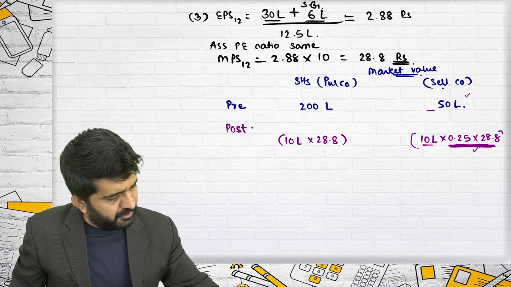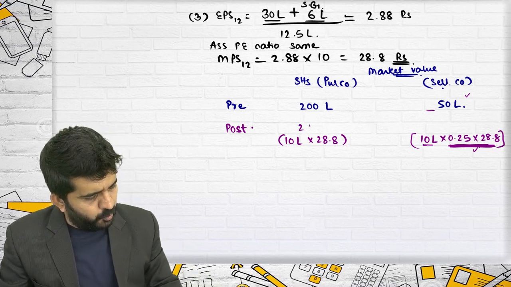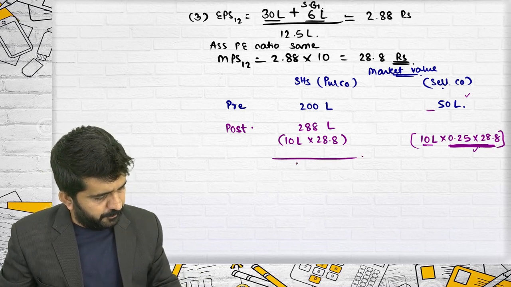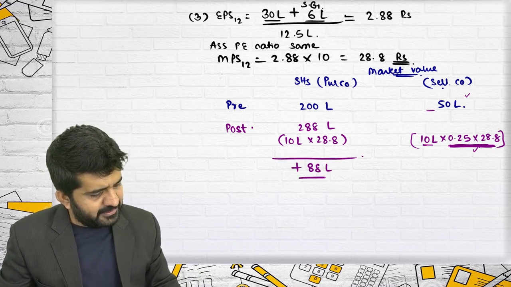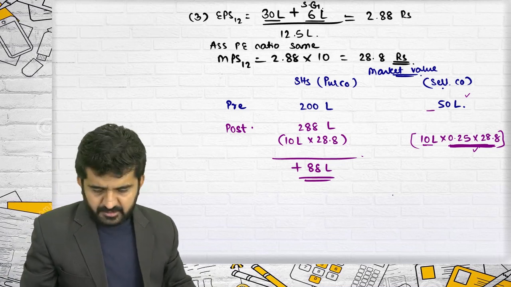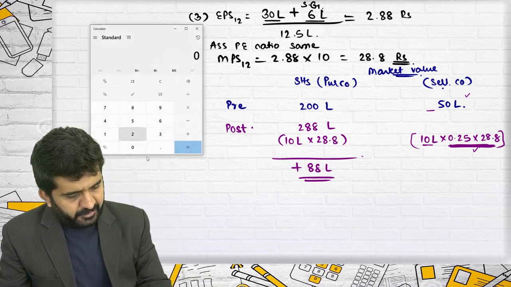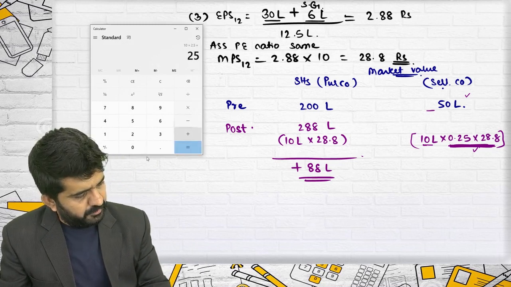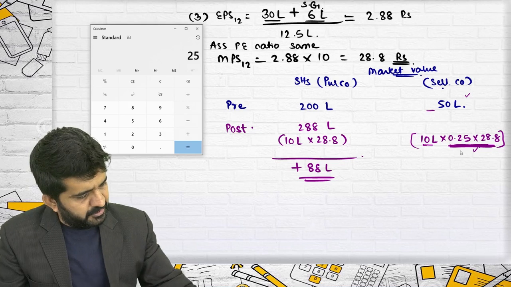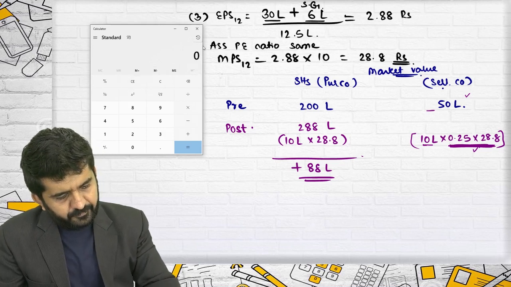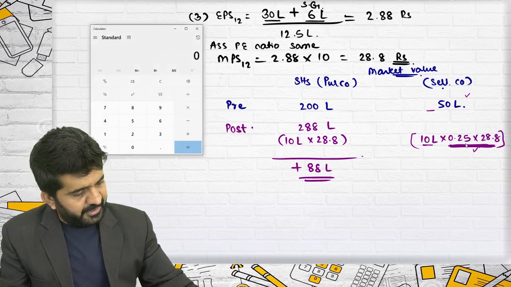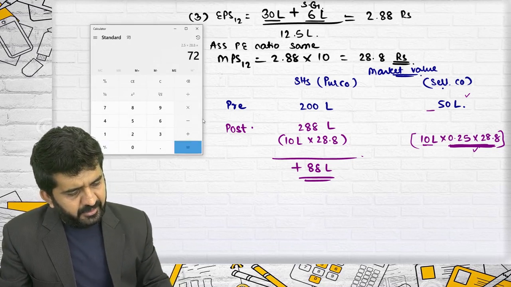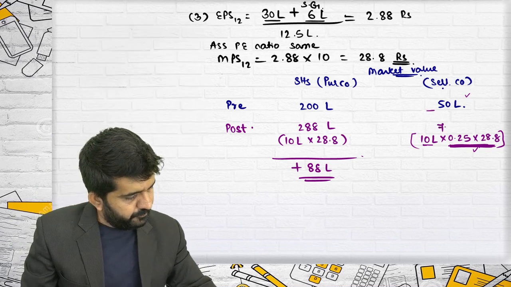Let me find out both the figures. This is 288 lakhs. Here the profit is 88 lakhs. Here I need to find it out. It is 10 into 0.25, which is 2.5, multiplied by 28.8, it is 72.